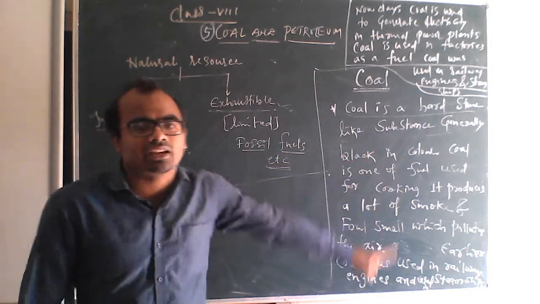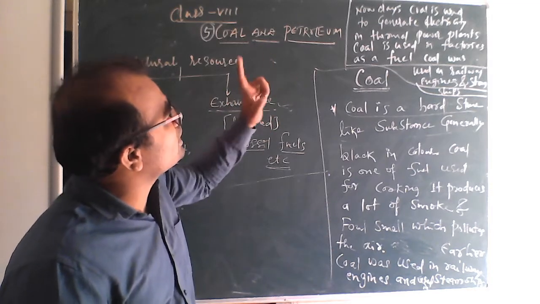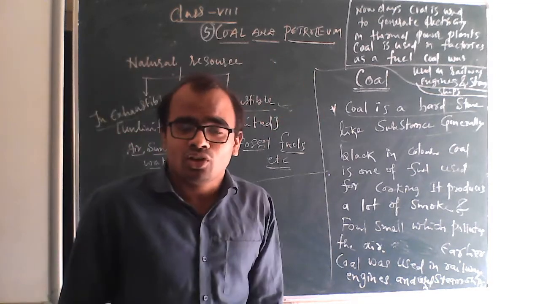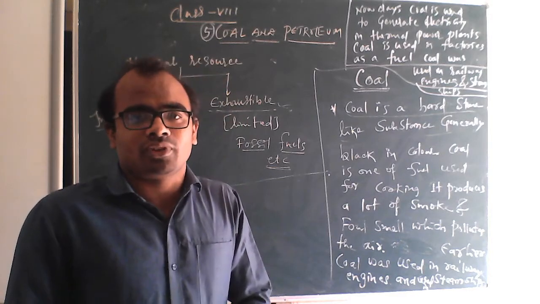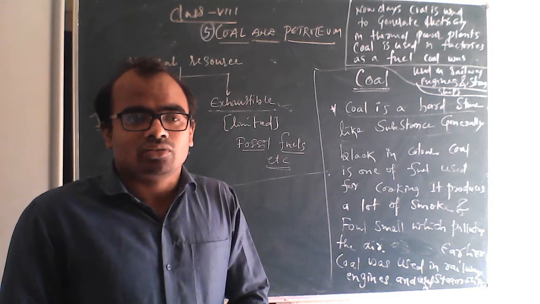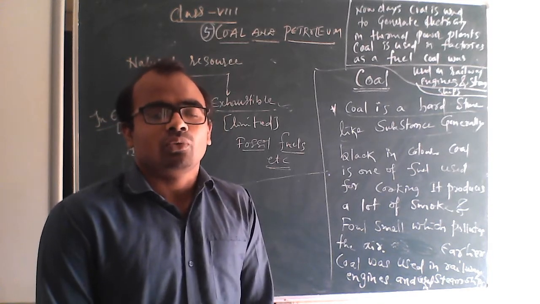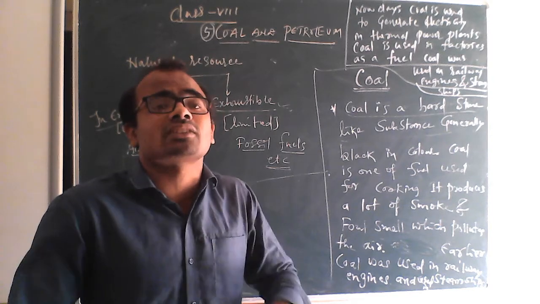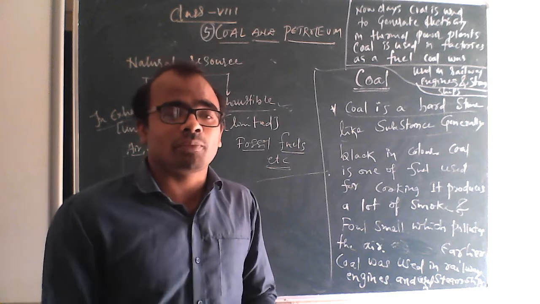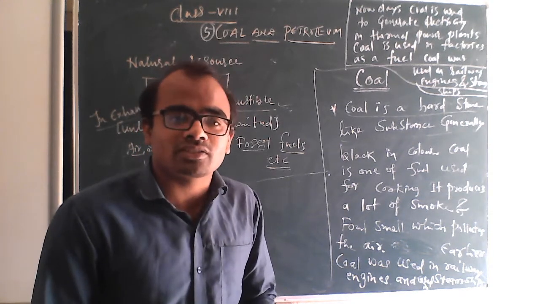Nowadays, coal is used to generate electricity. Coal is used to what? It is used to generate electricity. So thermal power plants are using the coal. What are power plants? Power plants are the plants where electricity is generated. There is atomic power plant, there is thermal power plant, hydraulic power plants.